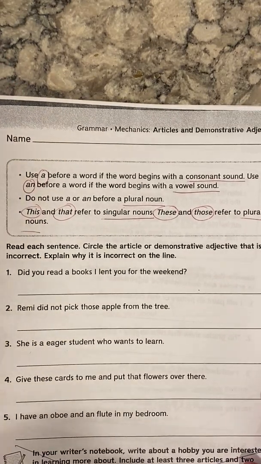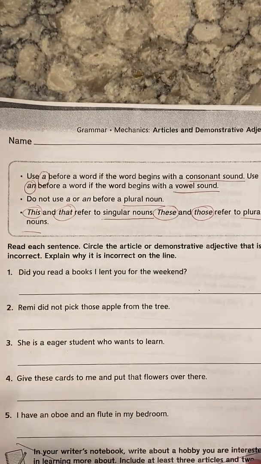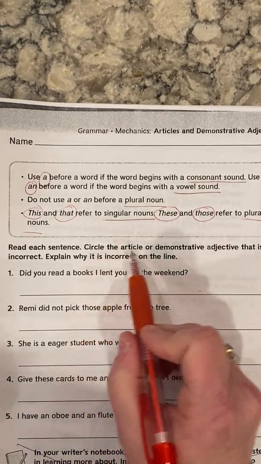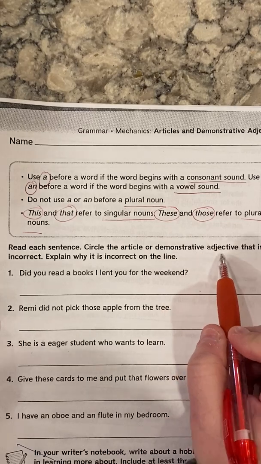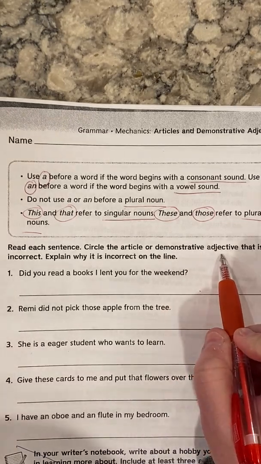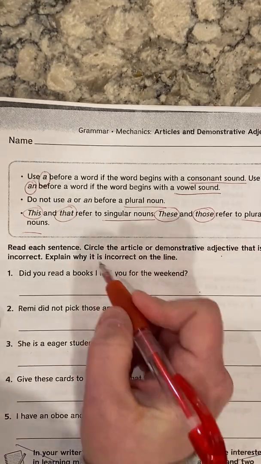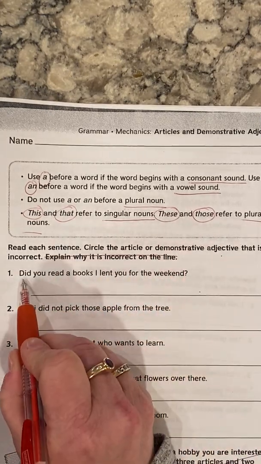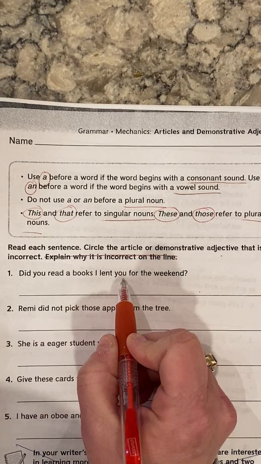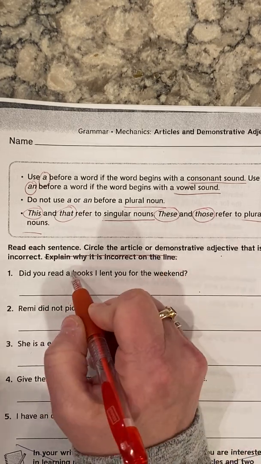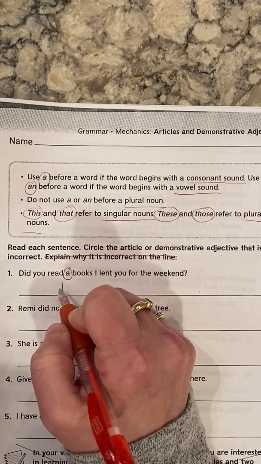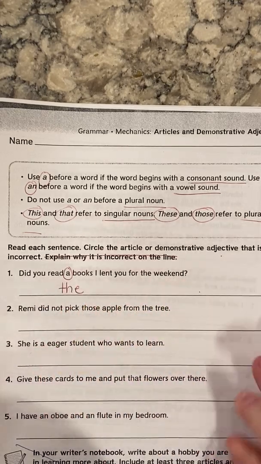Now let's take a look down below. And I said you did not have to rewrite the sentences. You need to circle the article or demonstrative adjective that is incorrect. And then it says explain why it is incorrect on the line. And I said you didn't have to do that part of it. Did you read books I lent you for the weekend? You wouldn't say books. You would say the books.